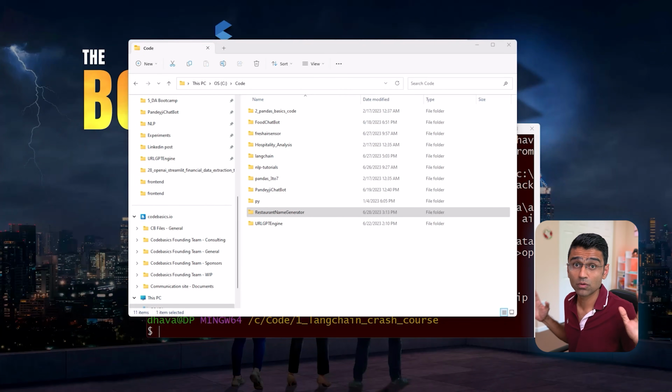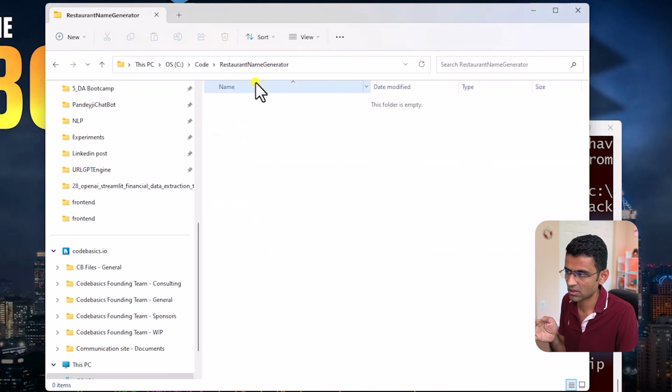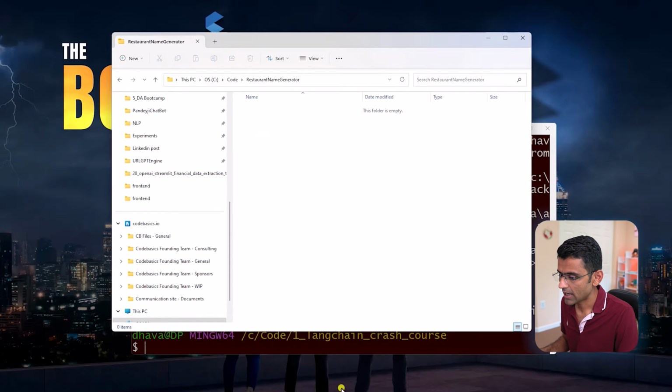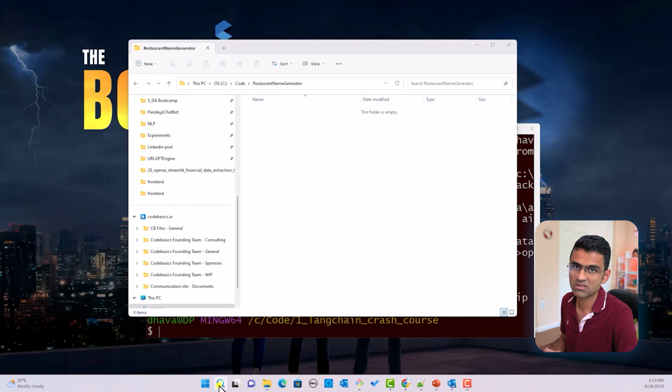Whatever code we have written so far, we will use that code and create a Streamlit based application for a restaurant name generator. I'm in my C code directory. I have created this empty folder called restaurant name generator. You see there are no files here. And I'm going to now launch PyCharm, which is a free Python code editor.